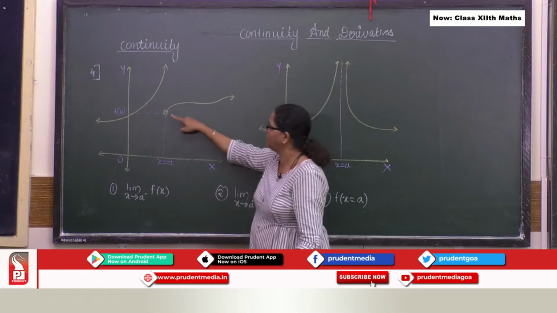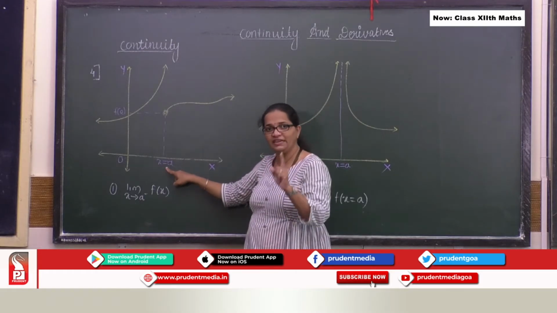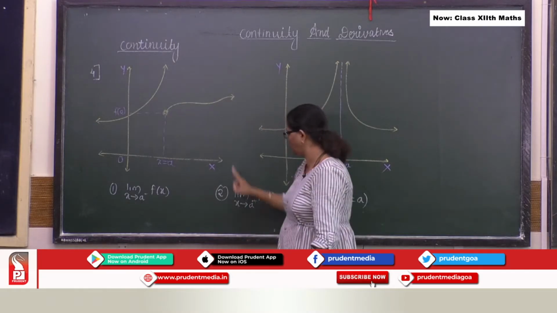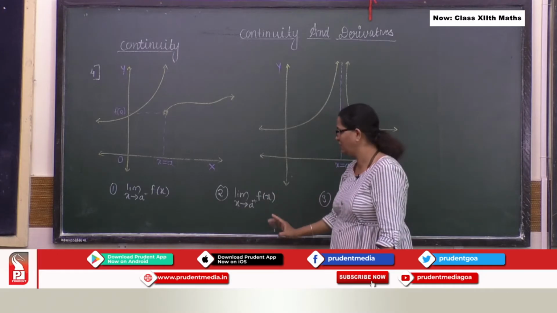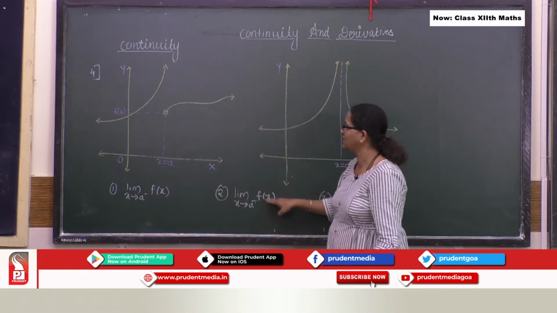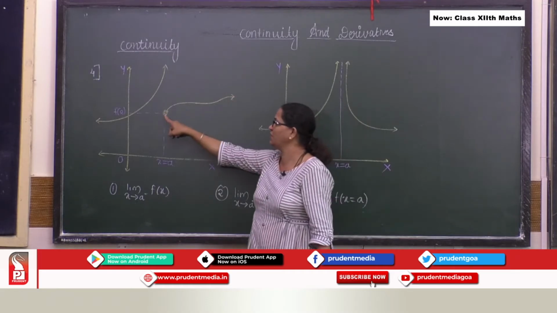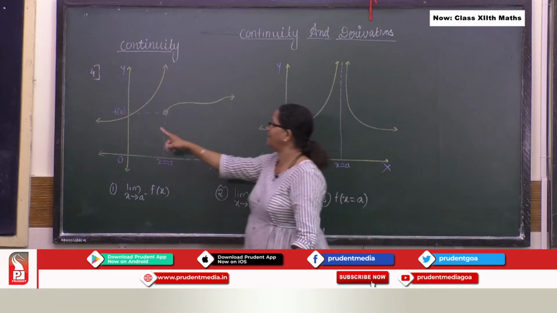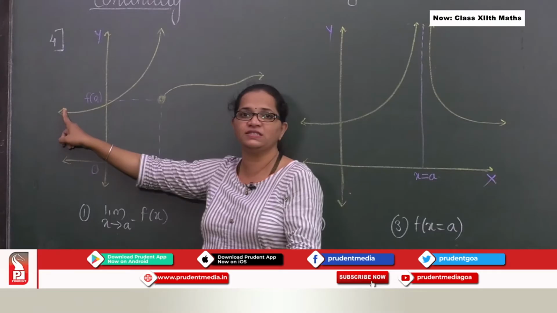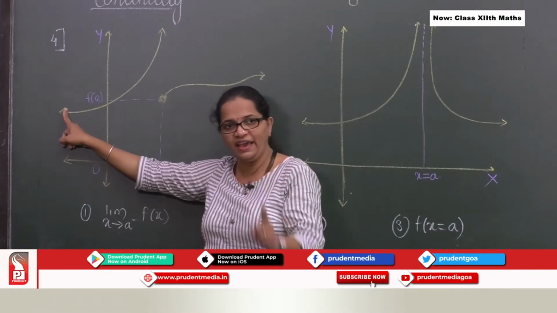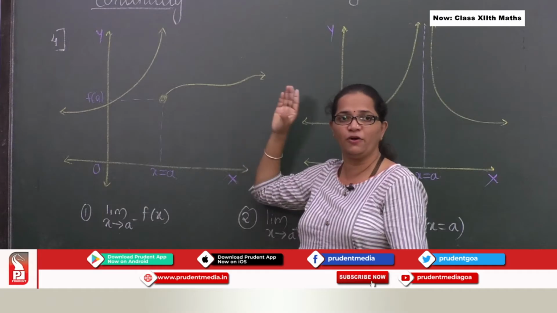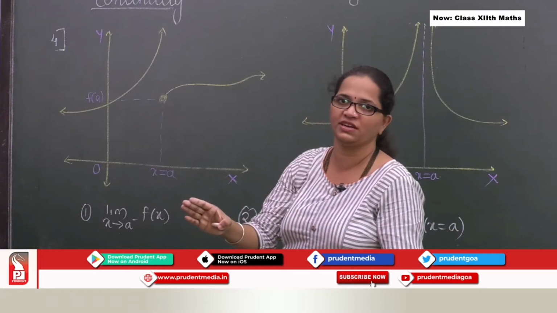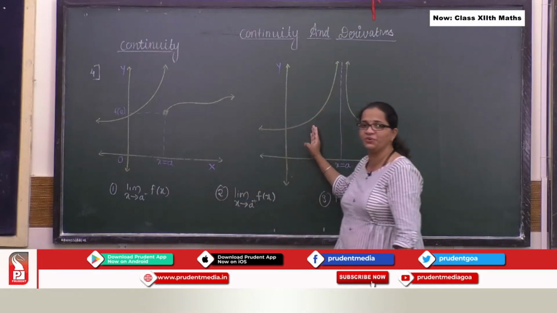And if you see this curve here, at x equal to a it exists, and it is equal to my right hand limit, that is this curve. So I come to the conclusion that limit x tends to a plus f of x, that is this curve, is equal to f of a, that is this, but my left hand limit does not exist. So again, by observation itself, you can say the given function is not continuous. Okay?